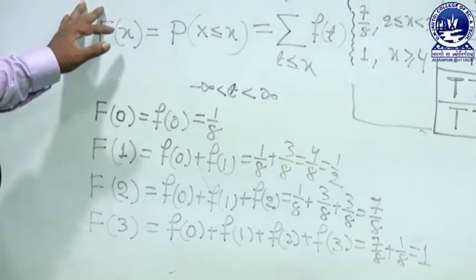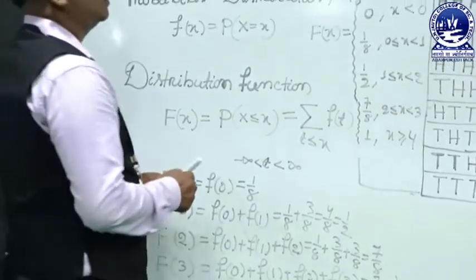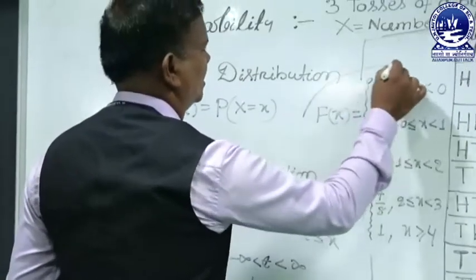So the distribution function for this example is generally represented as capital F of x.